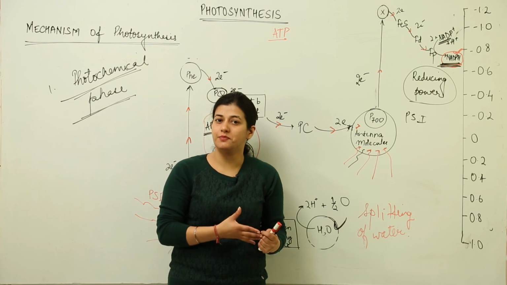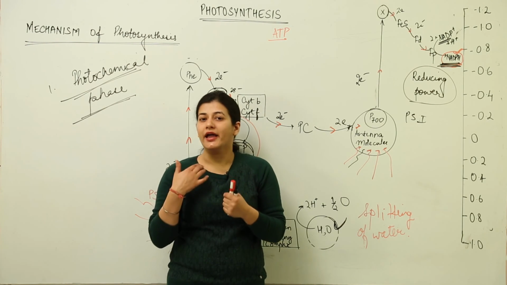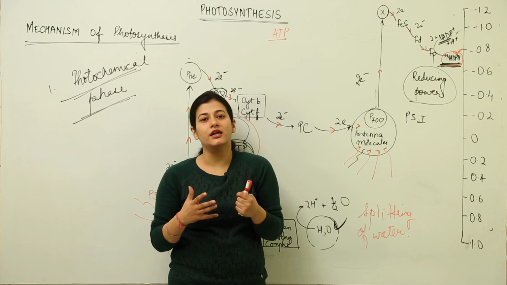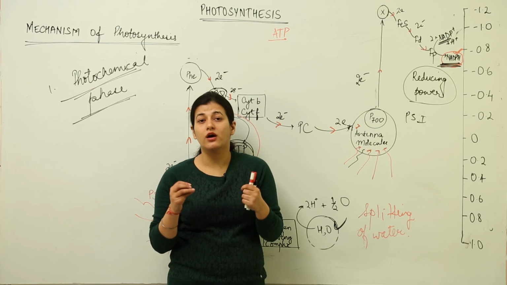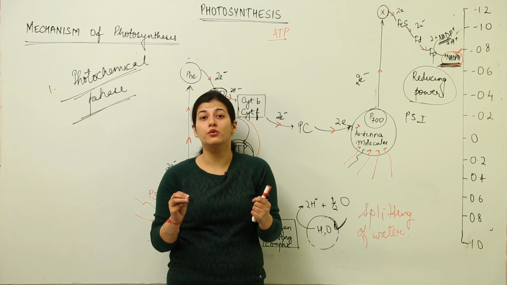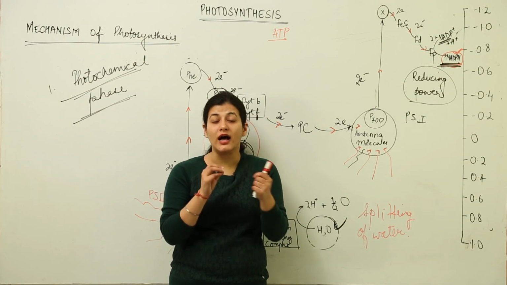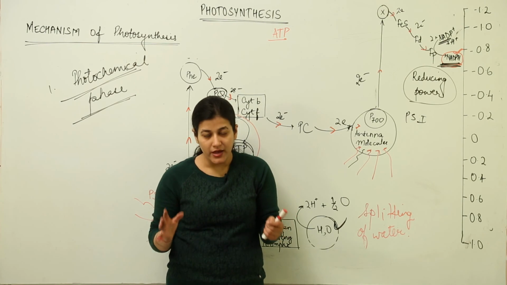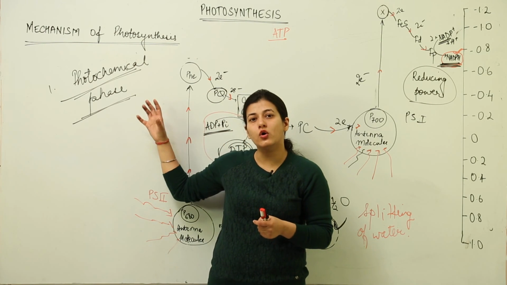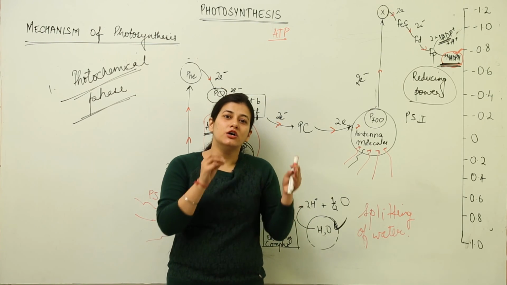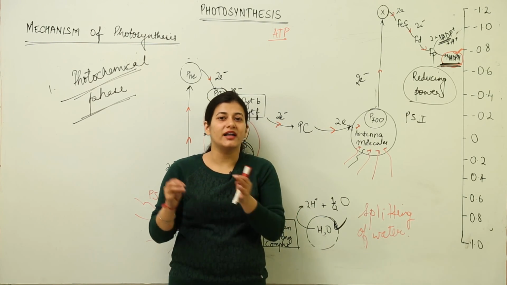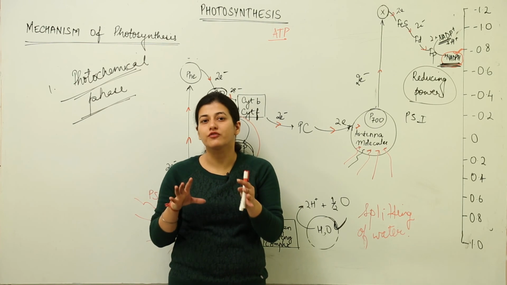Of course, it is ATP and NADPH, and in the next lessons we are going to study where these ATP and NADPH would be used, because till now we haven't talked even a bit about the formation of glucose. Carbon dioxide is nowhere in the scene. That is why this is the photochemical phase, where simply chemical bonds are formed and the photo part, the light part, has played its role in the formation of chemical bonds.